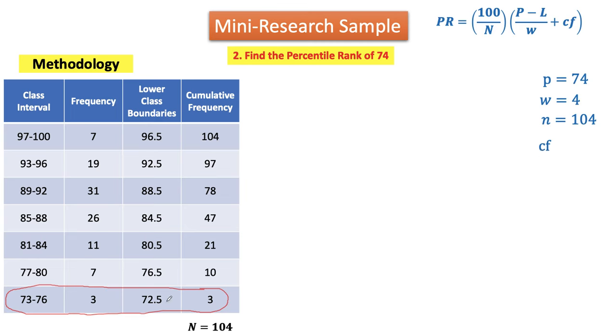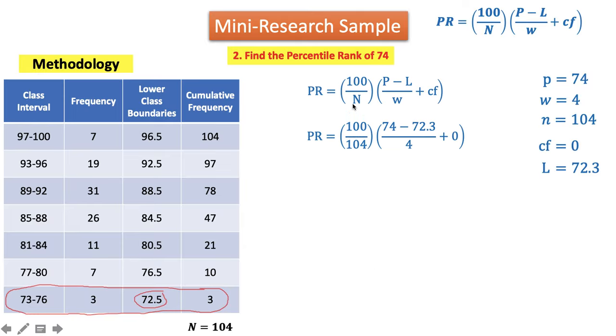So lower than this class is none. So therefore, our CF here is 0. Then the lower class boundary is the lower class boundary of this class, which is 72.5. And we are now ready to use the formula. So write the formula, then substitute the given,